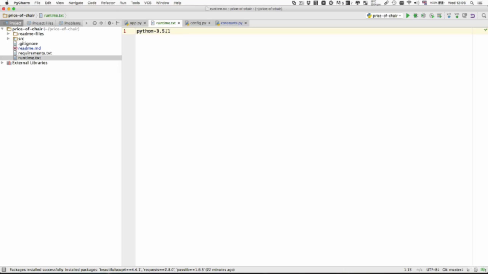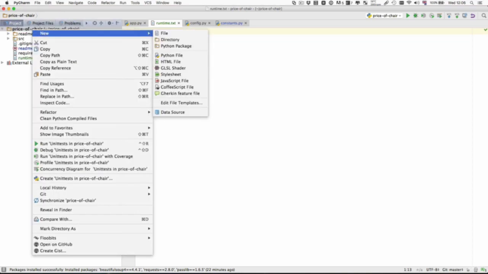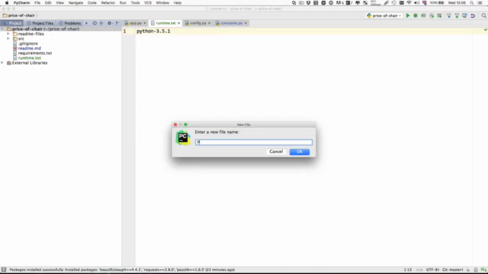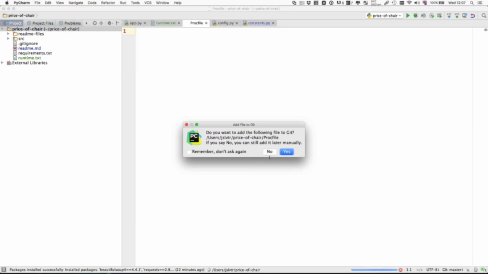This tells Heroku the Python version we want, which is the latest version as of today, and that's everything this file needs. The other file that we want to create is called procfile, without a line ending or any suffix at the end.